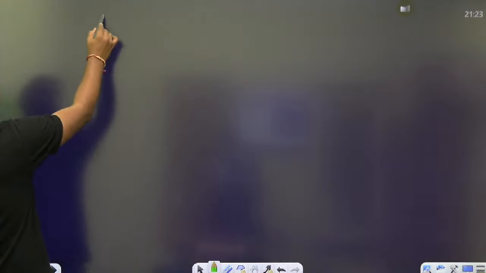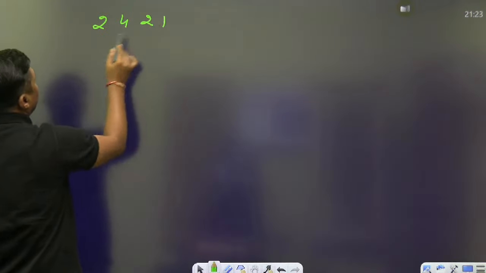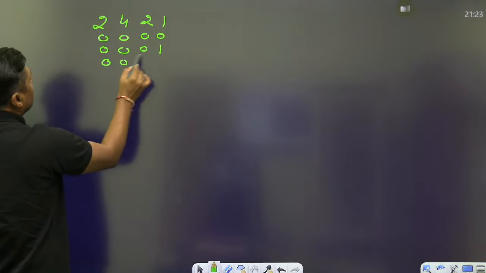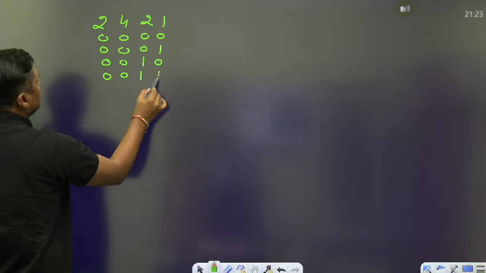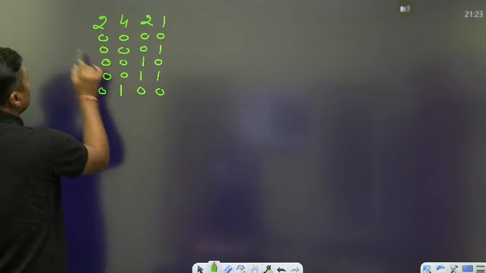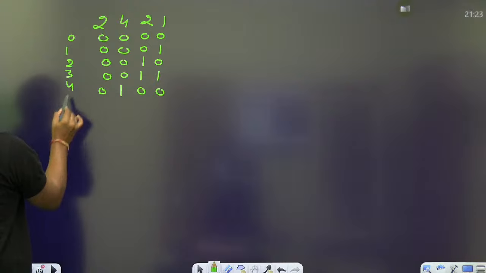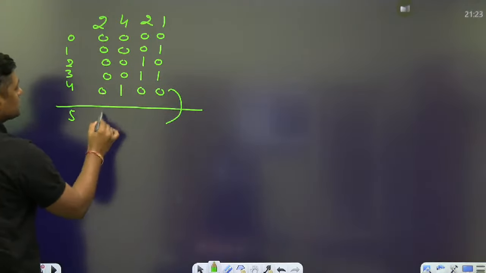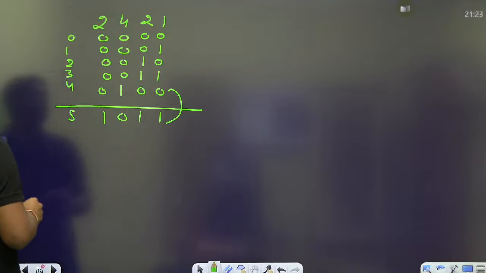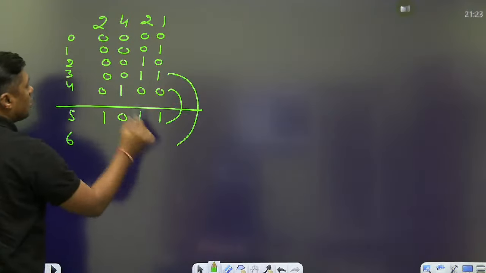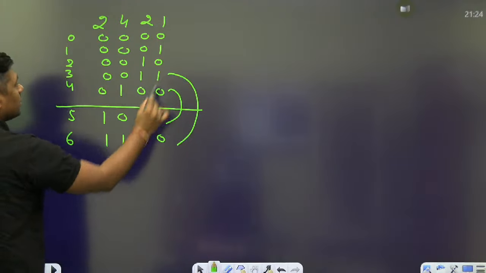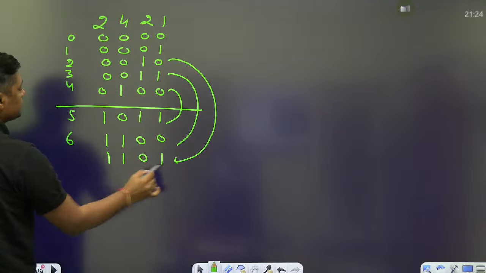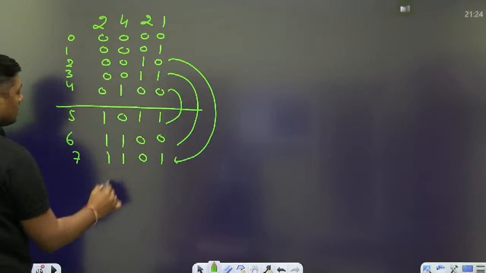So, new students, remember the 2421 code. This is the self-complementary code, meaning first of all write 0, second write 1, third write 2, fourth write 3, then 4. 0, 1, 2, 3 and 4. After that, if you want to write the 5, it is the ones complement of 1, 0, 1, 1, so find the ones complement of 1, 1, 0, 0. Then write the ones complement of this, and automatically you will get 7. Ones complement of 1, 1, 1, 1, 0.